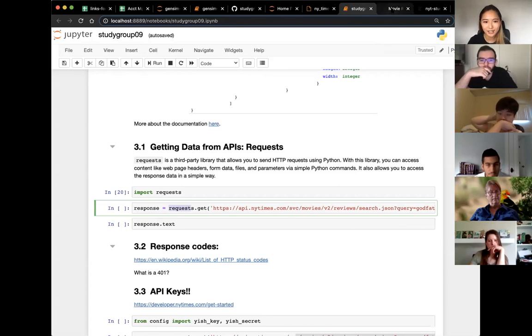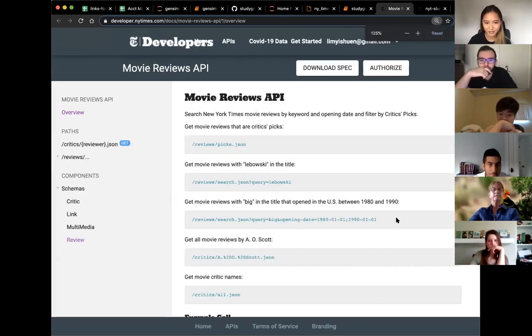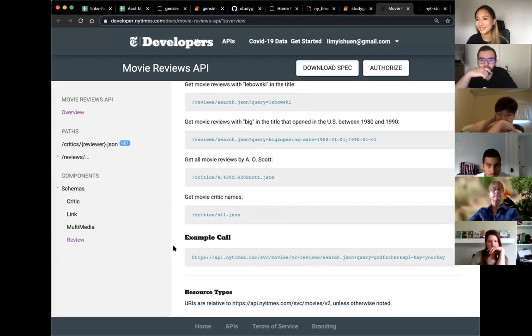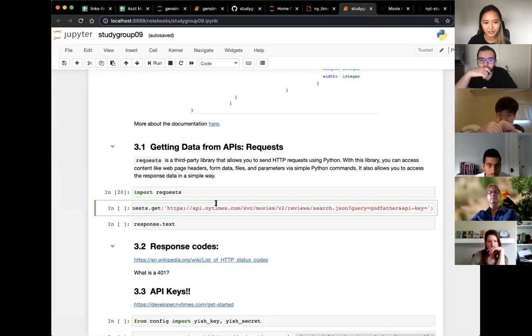So let's take a look at the API here. Every API is different, so it's very important that you get used to reading documentation. Very often when you get to a documentation page it's very overwhelming, so I always just look for an example call so I can test it out and see if I can get what I need. So let's start with that. I copy and pasted this URL and put that here. You can sort of see they're maybe searching for The Godfather, and let's see what that is.